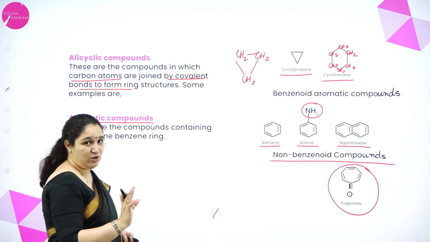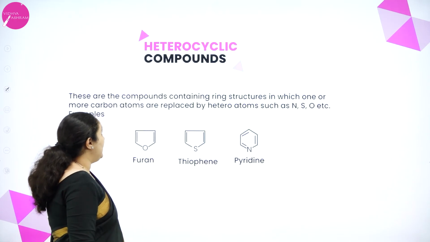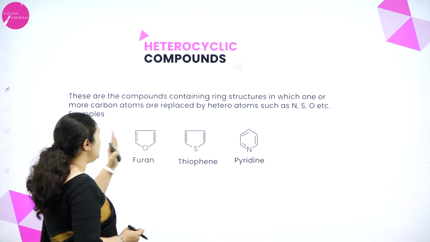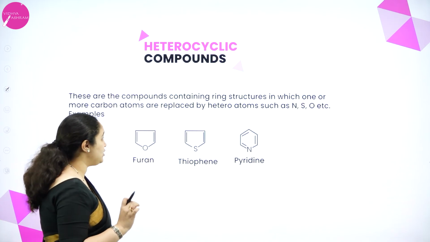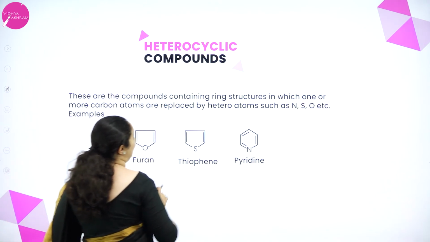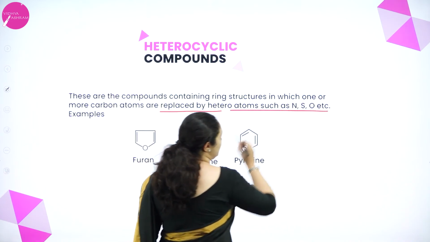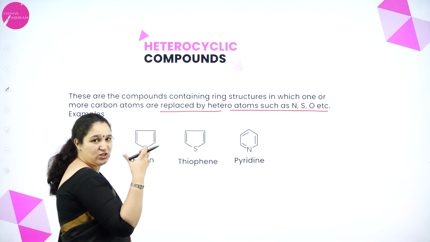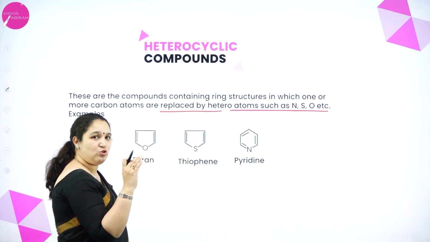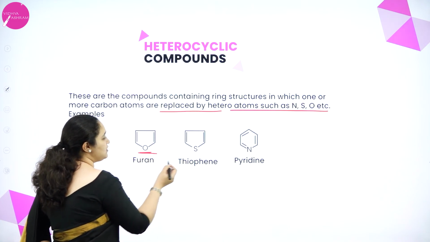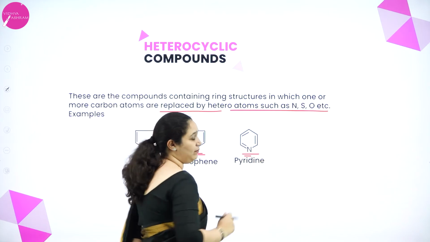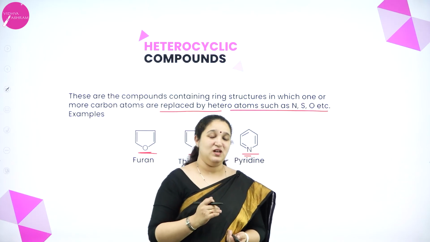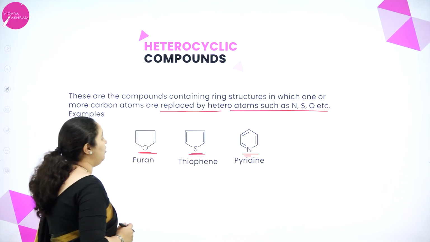Okay, they are aromatic but non-benzenoid. Next one is about heterocyclic compounds. Now, what are heterocyclic compounds? These are compounds containing ring structure in which one or more carbon atoms are replaced by heteroatoms like nitrogen, sulfur or oxygen. So, it is just like an aromatic structure, but then one of the CH2 groups or the carbon atom is substituted by oxygen, or it can be sulfur, or it can be nitrogen. Then we call it heterocyclic compounds. Okay. So, that's about the classification of organic compounds.